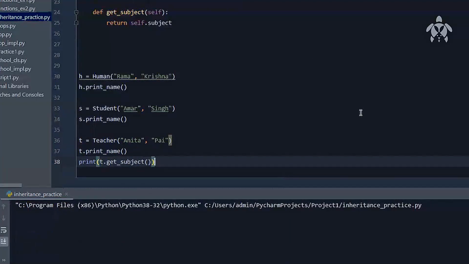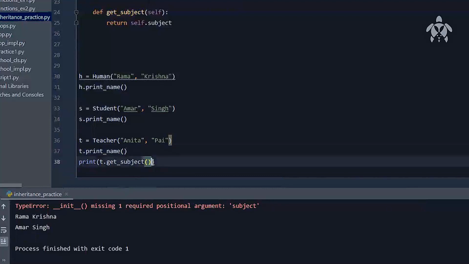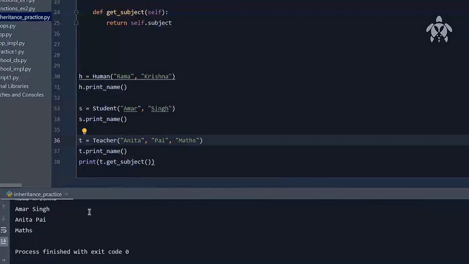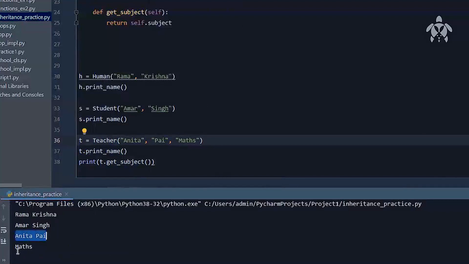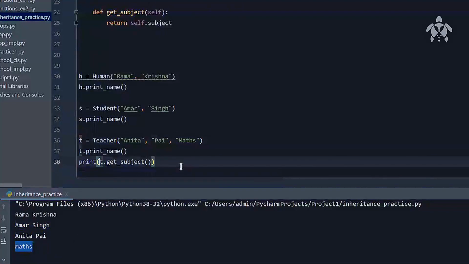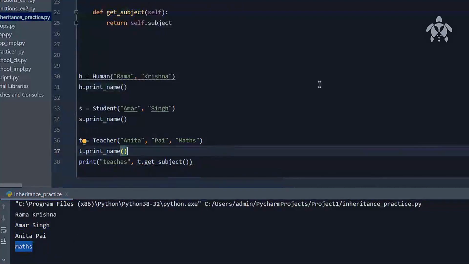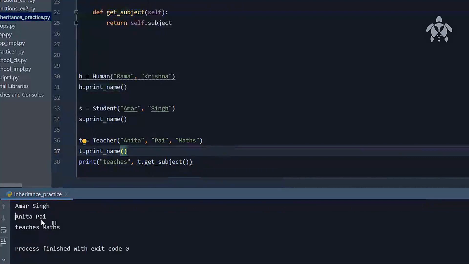And if I now go ahead and run it, you can say, okay, required positional argument. Here I need to pass the subject as well, right? So we've got three things over here: first name, last name, and subject. Let's say subject is, for example, maths. Now if I run it, you'll see the teacher's name is Anita Pai and she teaches maths. We'll cover the next line, but you can understand, Anita Pai teaches maths, right?